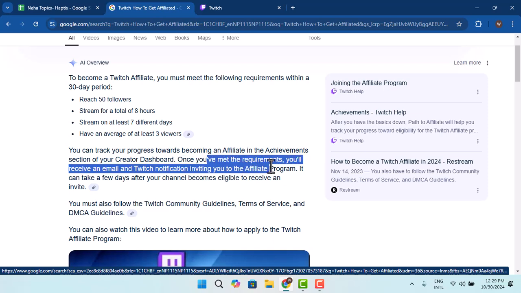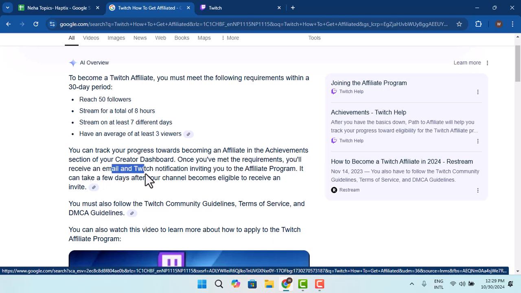Now, once you've met the requirements, you'll receive an email and a Twitch notification inviting you to the affiliate program. It will take a few days after your channel becomes eligible to receive an invite, and you must also follow the Twitch community guidelines, the terms of service, and DMCA guidelines. So this way you could go ahead and get affiliated.